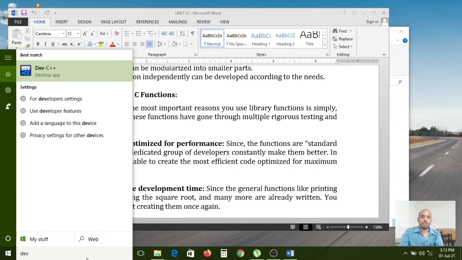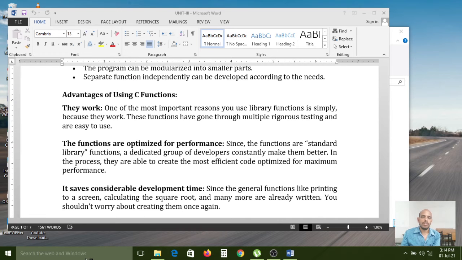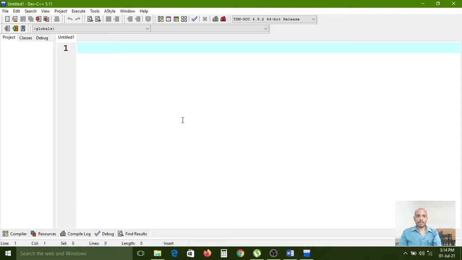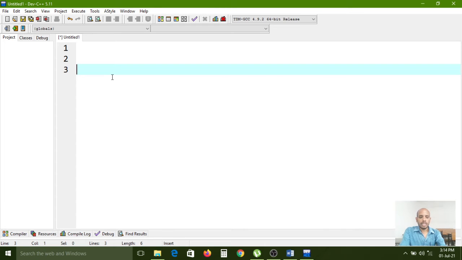So I am opening a Dev C++ window. Here you have to find the already predefined functions that we have. I am going to show some examples. If you want to print anything, compulsorily the C program contains one main function.